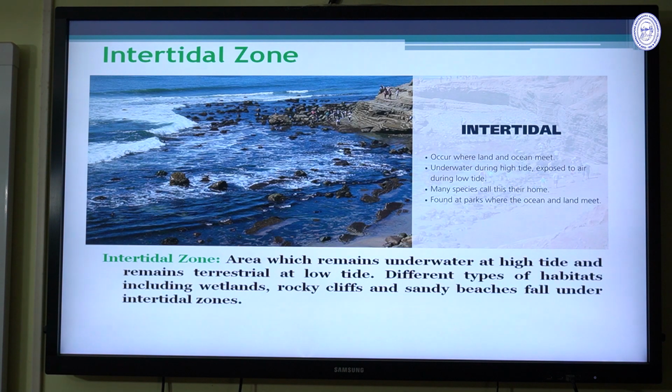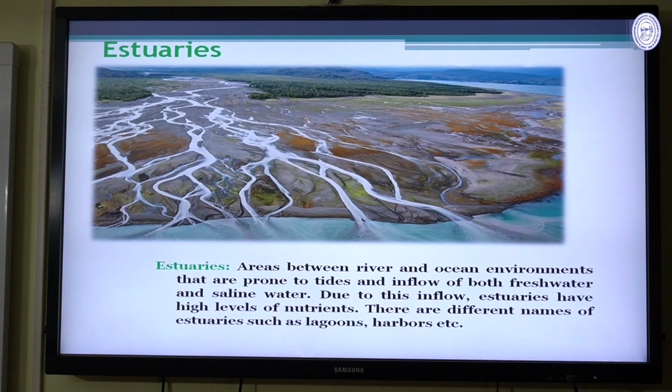And the intertidal zone, this shows the intertidal zone, the area which remains underwater at high tide and remains terrestrial at low tide. Different types of habitats including the wetlands, rocky cliffs and sandy beaches fall under these intertidal zones.